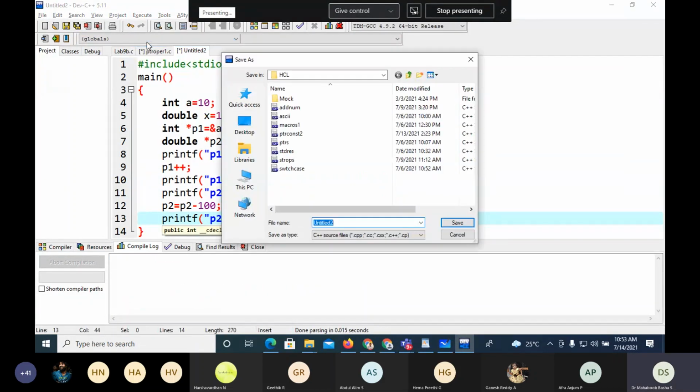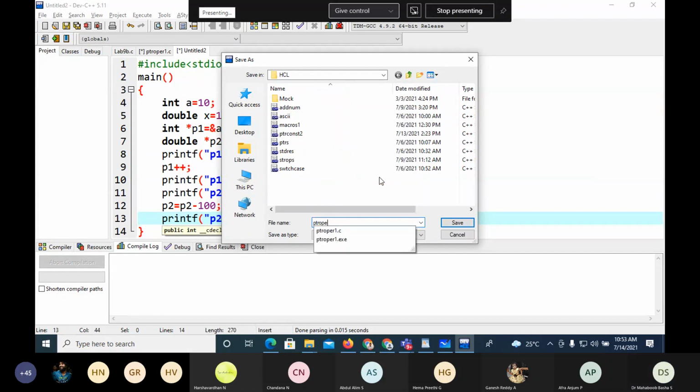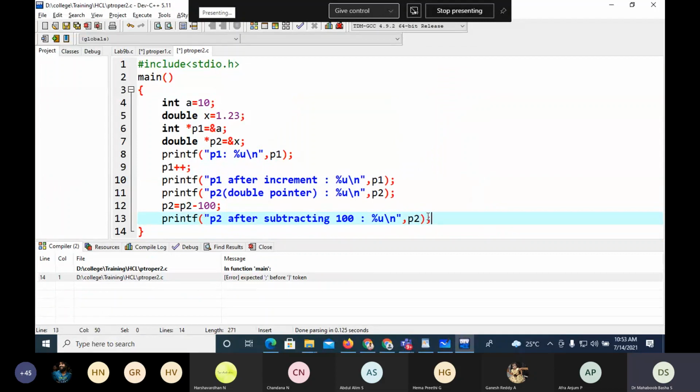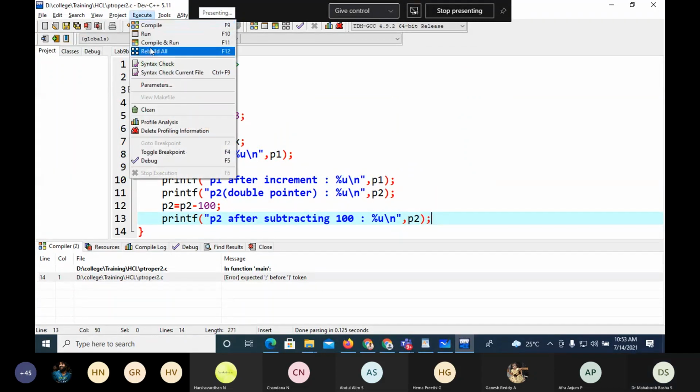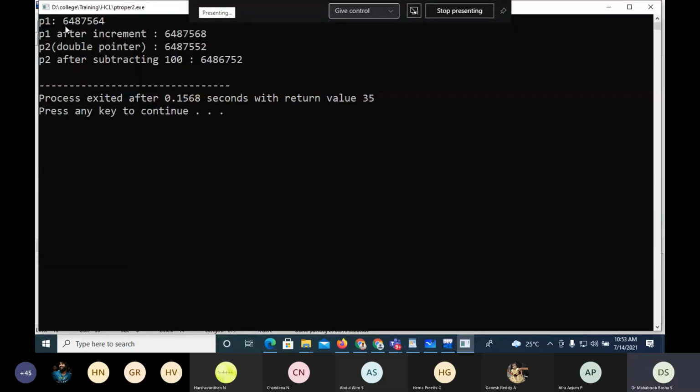Semicolon, sir. Printf. Okay. So pt2.c. Here I have to give a semicolon, then I'll execute this. See here, P1 is initially at 6487564. P1 after increment, what is it becoming?